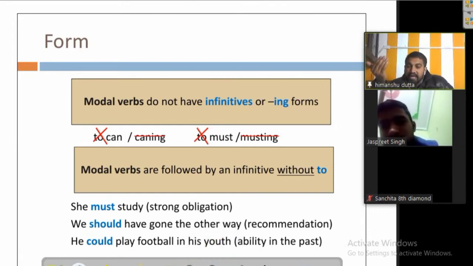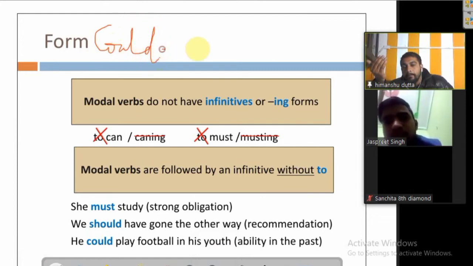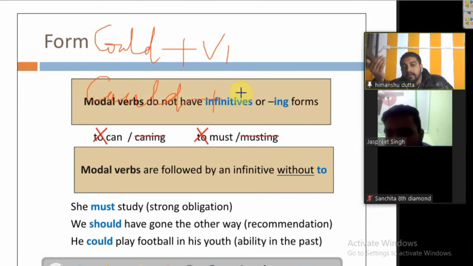But you should remember these combinations: could plus verb's first form, could plus be plus verb's third form, that is past participle.